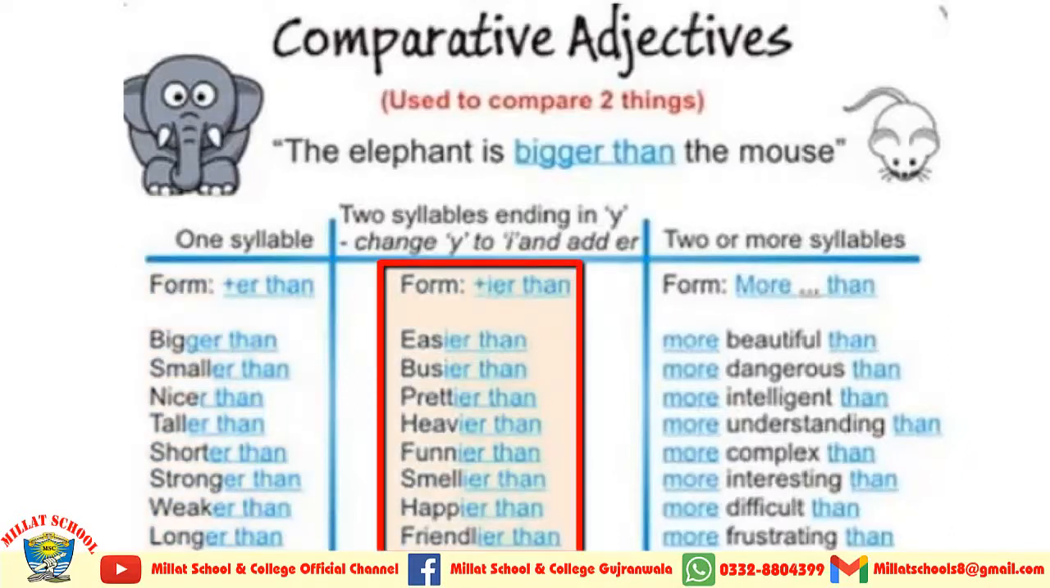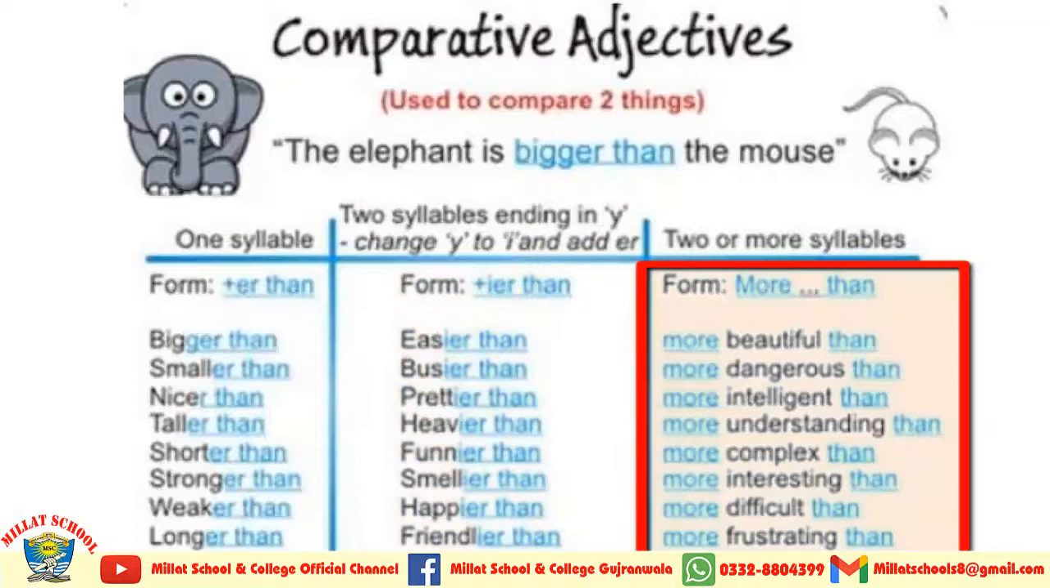Then you can use IER. It depends upon the formation of the word, and if you are going to change Y, then you will use IER in the replacement of Y. Easier than, busier than, prettier than, heavier than, funnier than, happier than, friendlier than, etc.